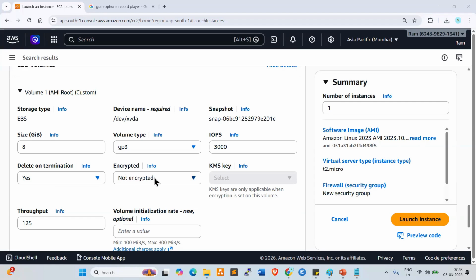Now, encryption. Encrypted, not encrypted. Whatever data you want to store on this disk or volume, if you want to encrypt it, you can select encrypted. Currently, it is not encrypted.